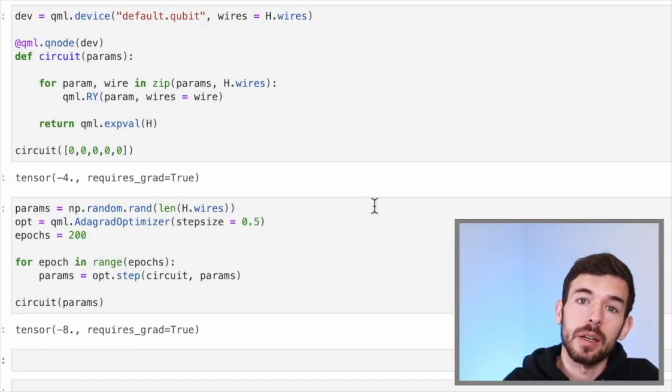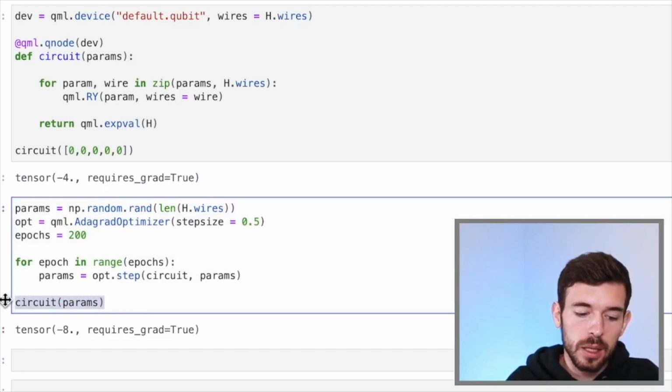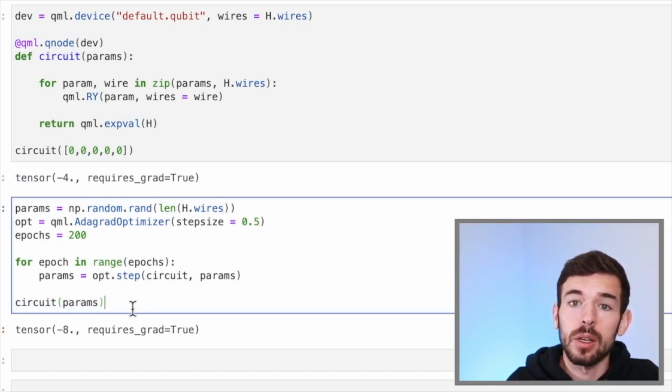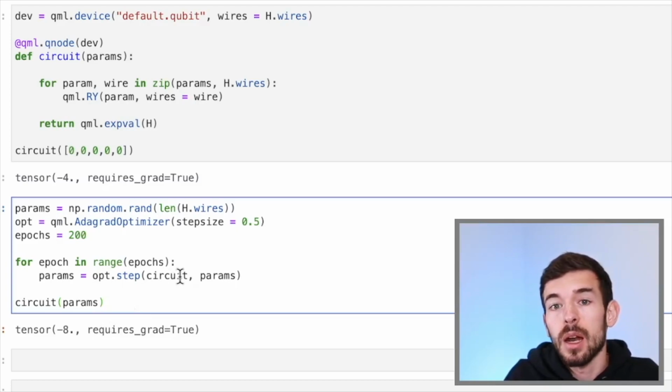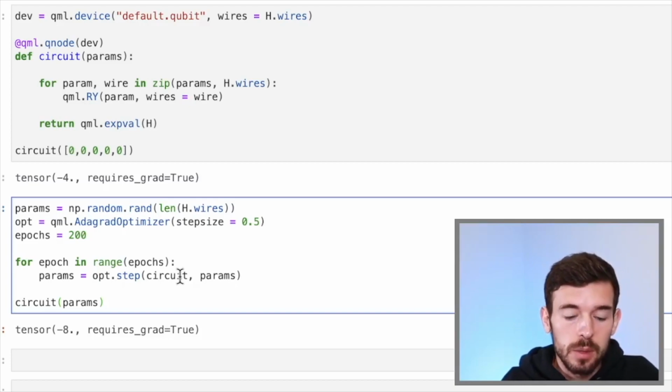So after this training, we get that the energy, the expected value of our Hamiltonian with these specific params, is going to be -8.